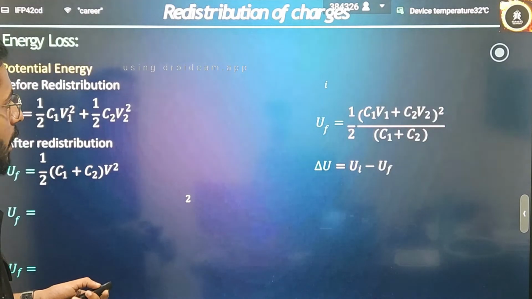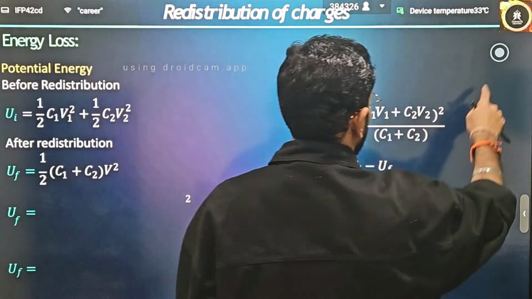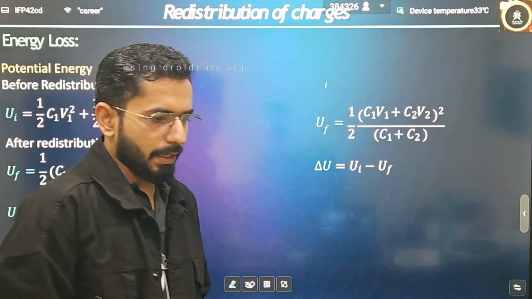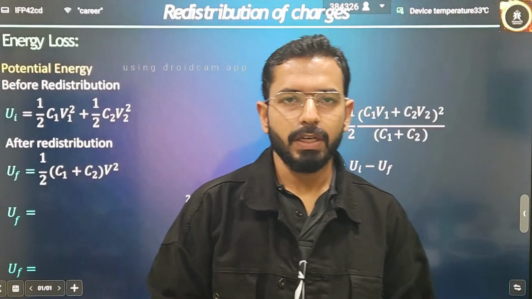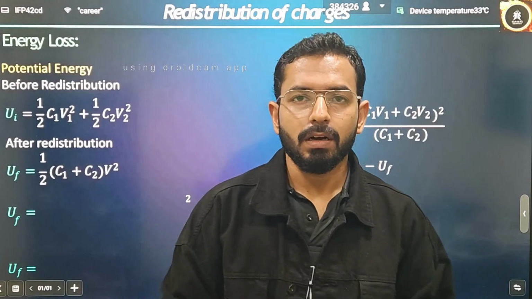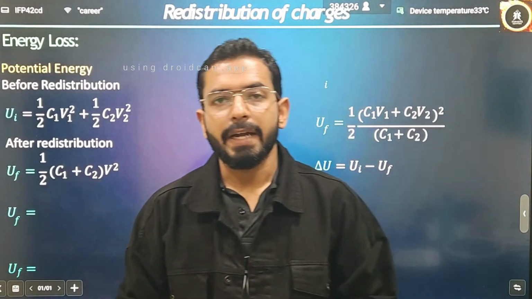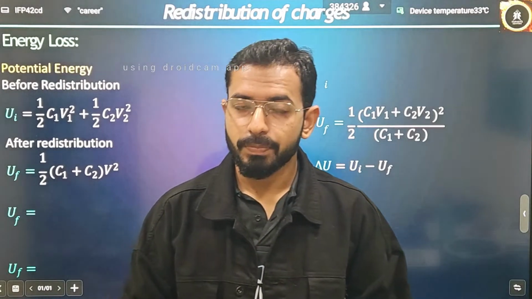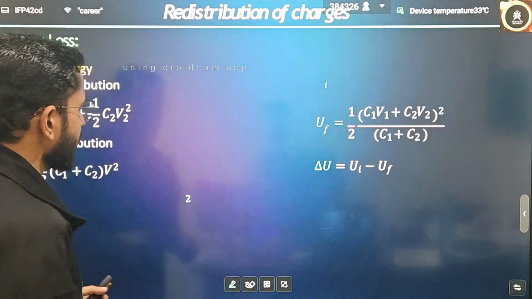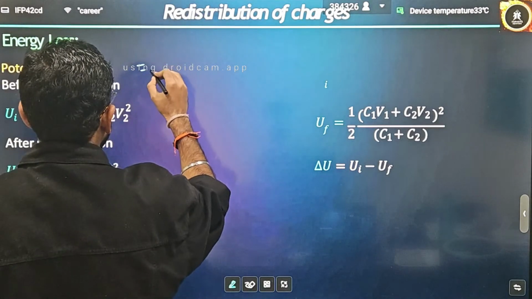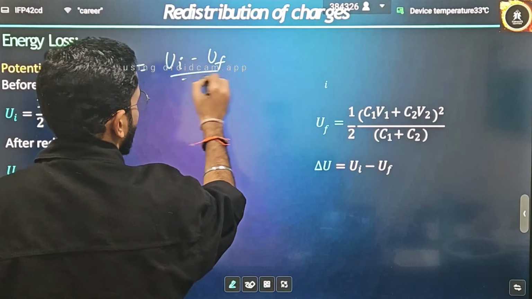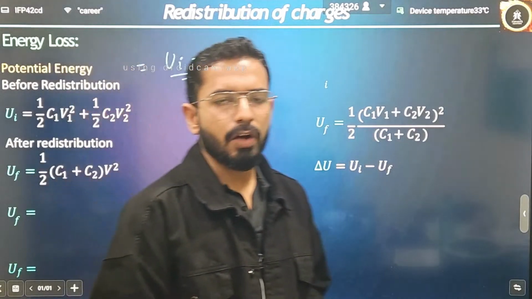Okay. Now if someone asks you what the energy loss in this process is: when you connect two bodies and the electrons are traveling, there are some collisions between the electrons, and due to those collisions some energy is lost. And what is that energy loss? That is what we want to calculate. That energy loss is simply written as U initial, the initial energy, minus the final energy. Of course, this is the basic way to get it.